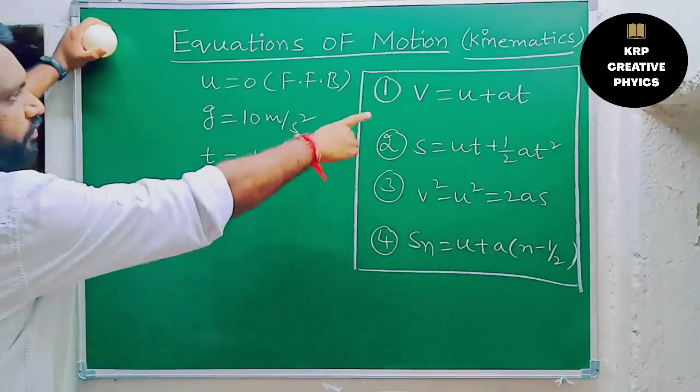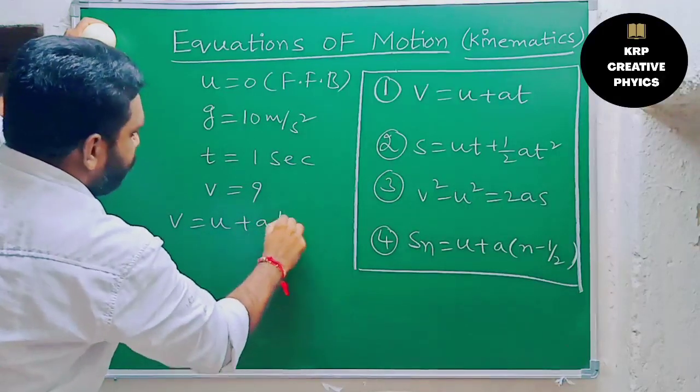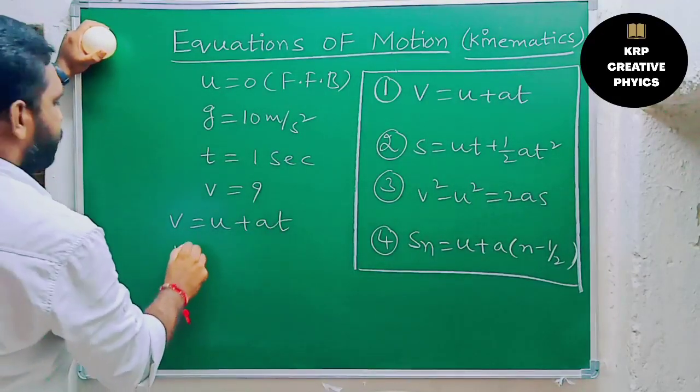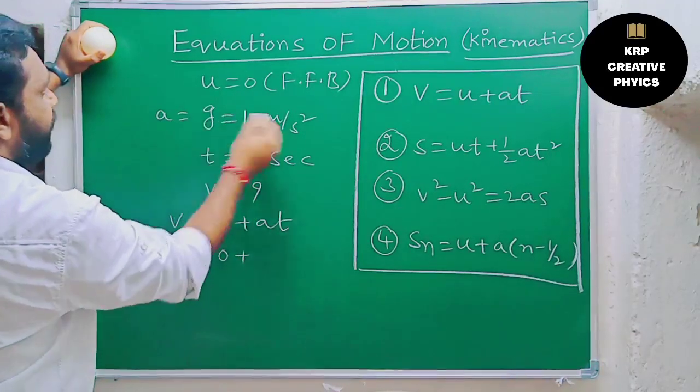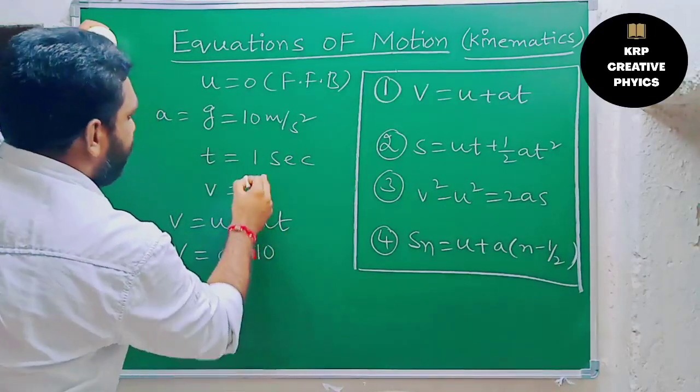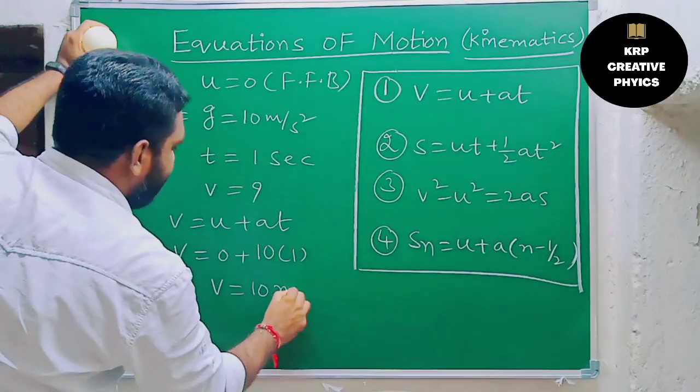Now which equation we have to use here? Take the first equation once you observe: v equal to u plus at. Okay? So u value how much? 0. a means how much here? a means g value here, so a means 10. How much time is it going to take? 1. So v equal to how much? 10 into 1, 10. 10 meters per second.